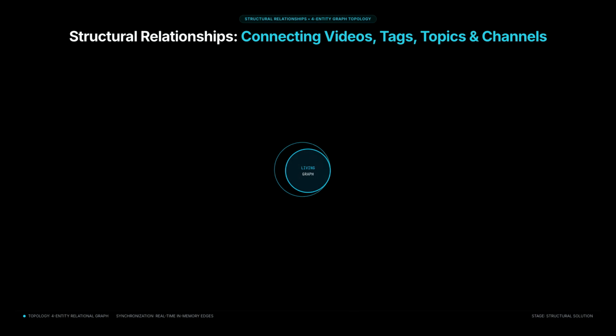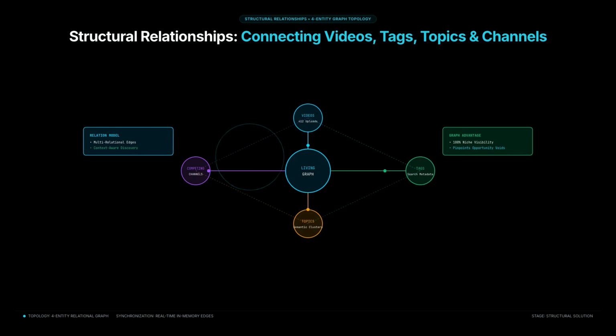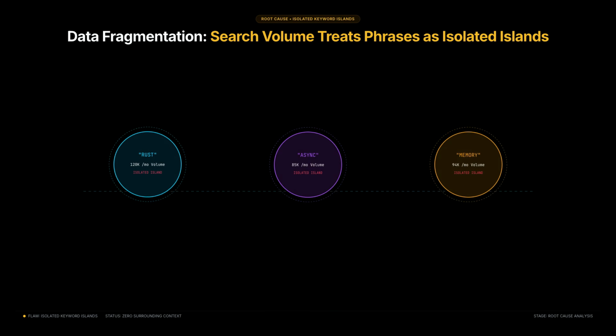To find real opportunities, you must look at structural relationships. You need to connect videos, tags, topics, and competing channels into a single living graph. Data fragmentation is the root issue.